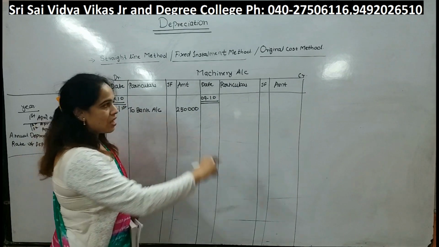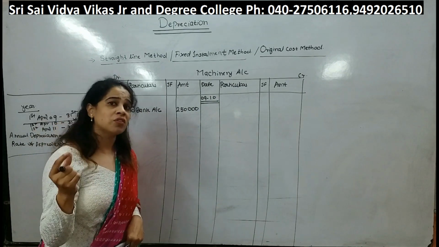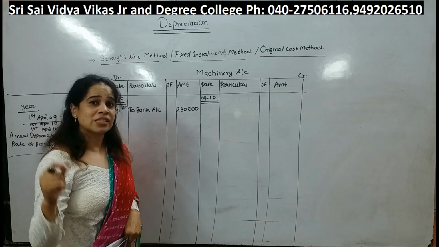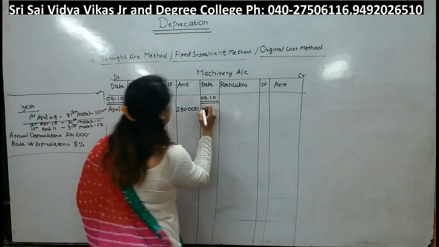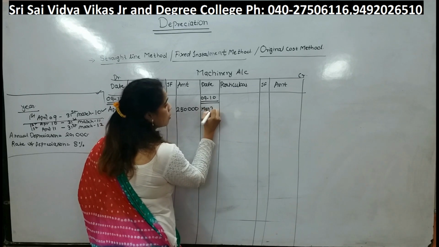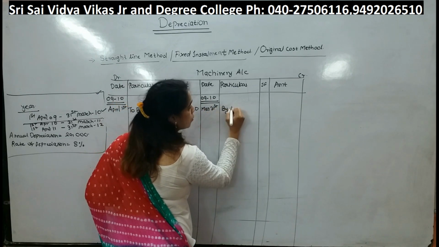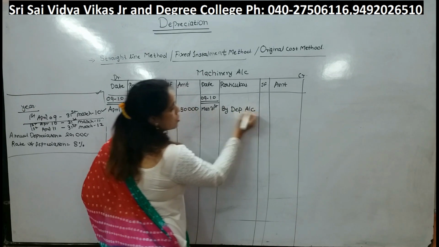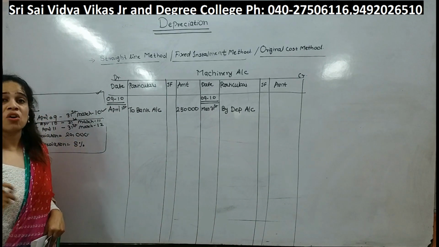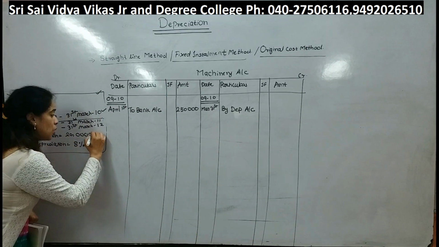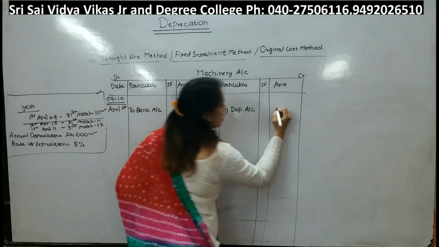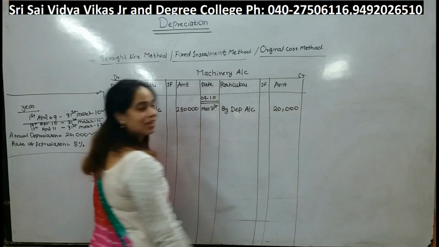Whole year we have used that machine. Okay. Because entire year we use that machine, the quality of the machine will get affected somewhere. So at the end of the year, the value of asset is going to get decreased. Okay. See, here I will write what is our year end. Year is ending on March 31st. So value is going to get depreciated. So we will write by depreciation account. See, already we have calculated every year the value of asset is going to get decreased by rupees 20,000. See, annual depreciation is 20,000. So here I will write the value will get decreased by 20,000.